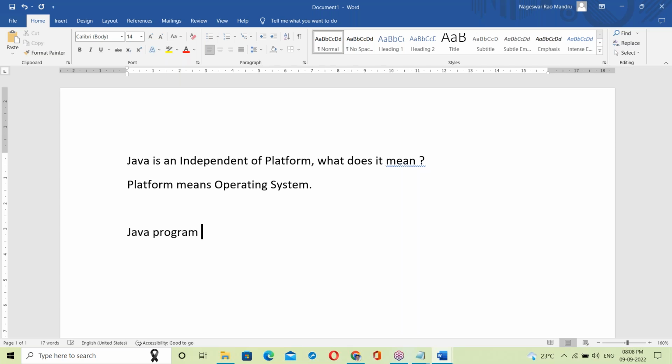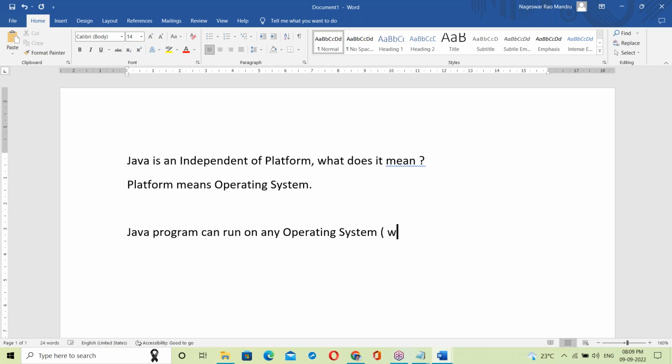That means a Java program can run on any operating system.